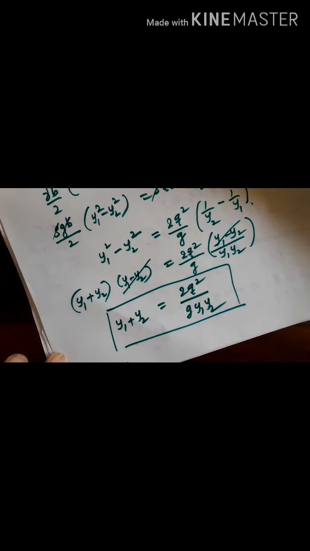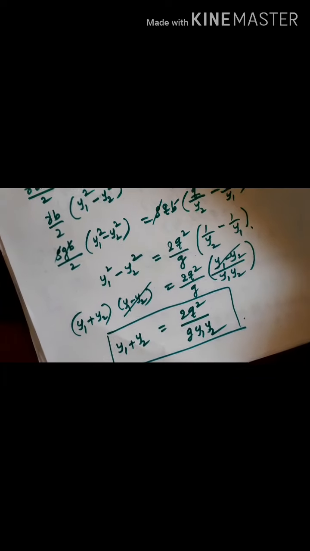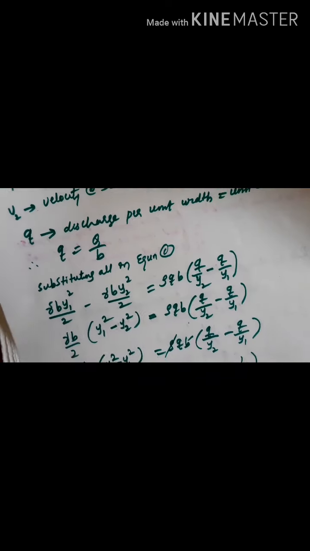Simplifying this further, remember this one, then further you have to simplify it.